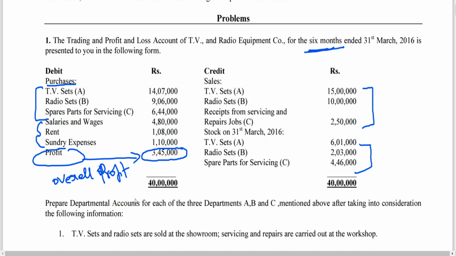Now, prepare departmental accounts for each of the three departments A, B and C mentioned above after taking into consideration the following information. Now, we need to have the information of how salaries and wages are to be apportioned, how rent is to be apportioned, how sundry expenses are to be apportioned. Because we got purchases, sales and closing stock department wise, only what is it that we need to allocate? Salaries and wages, rent and sundry expenses department wise.